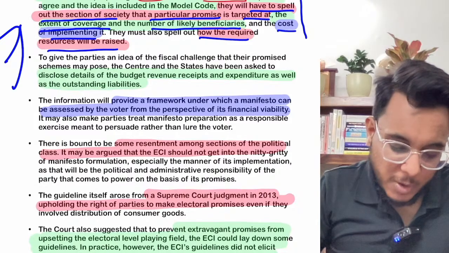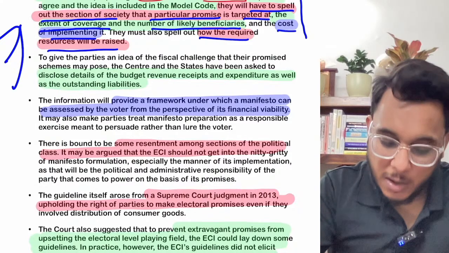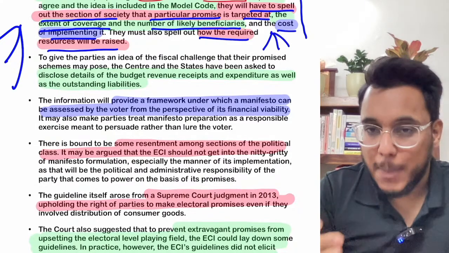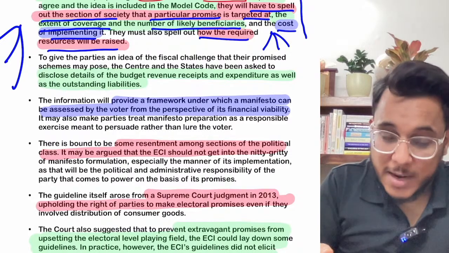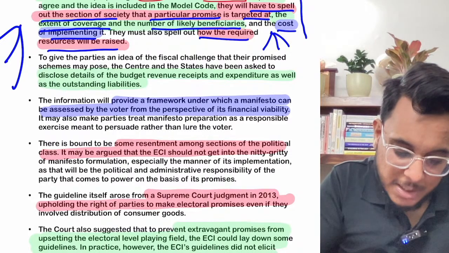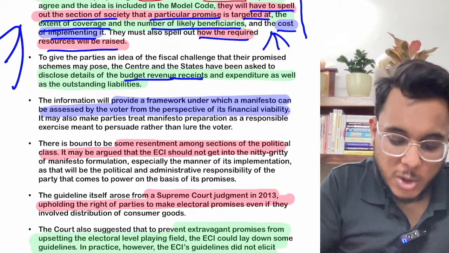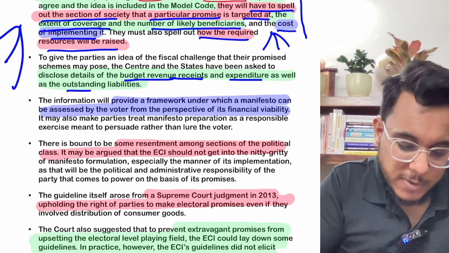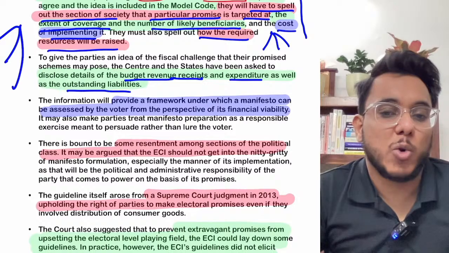Now, this idea also says that whenever the manifesto is being prepared, the budget expenditure as well as outstanding liabilities should also be told to the people.